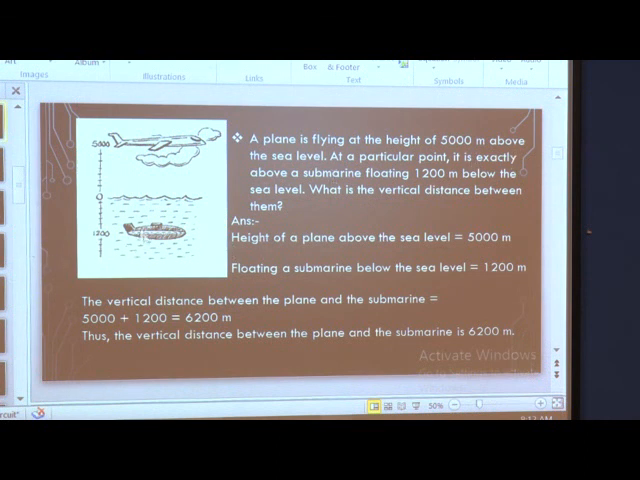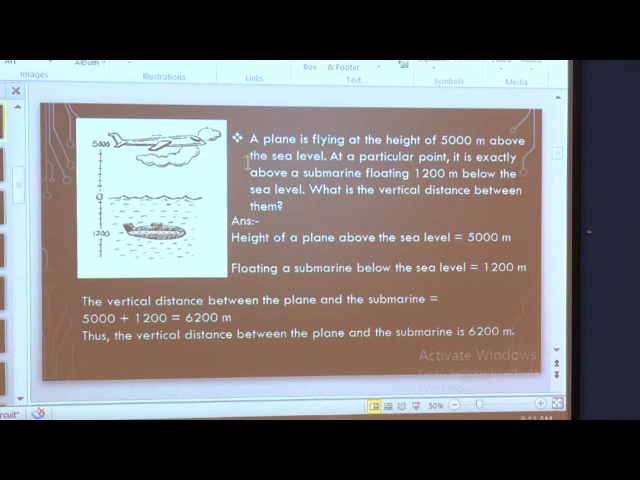You might be seeing the submarine here. It is exactly above the submarine. The plane is flying at 5,000 meters above, and the submarine is floating 1200 meters below the sea level. What is the vertical distance? Vertical distance means we have to find the distance between this aeroplane and the submarine, the distance between them.